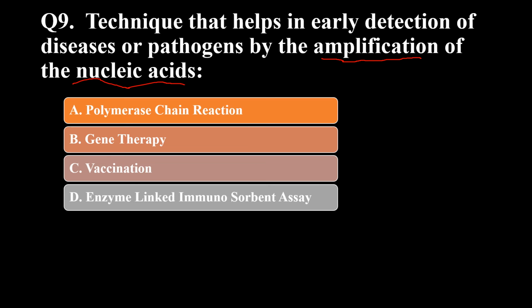The answer is polymerase chain reaction. PCR helps in the amplification of nucleic acid, through which we can detect a disease or pathogen, or any genetic defect in a gene. So this is the right answer.